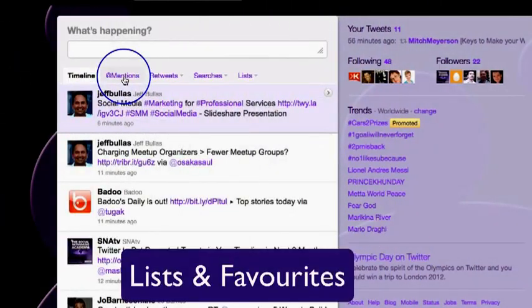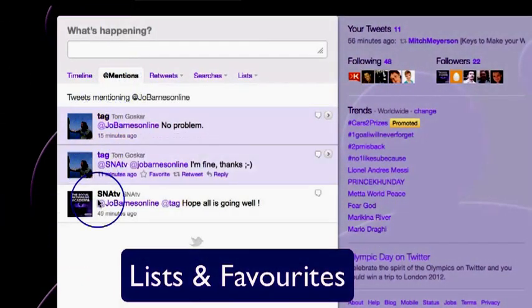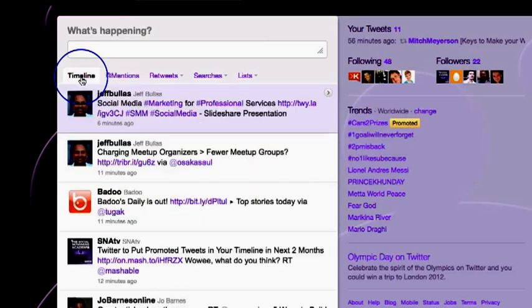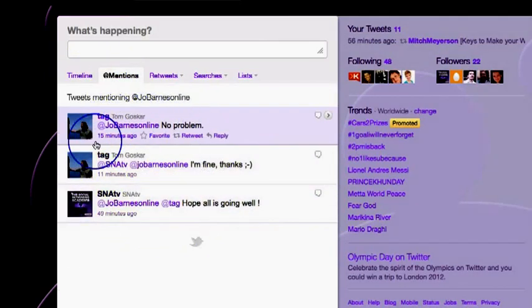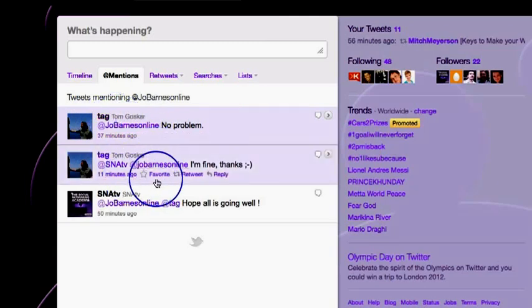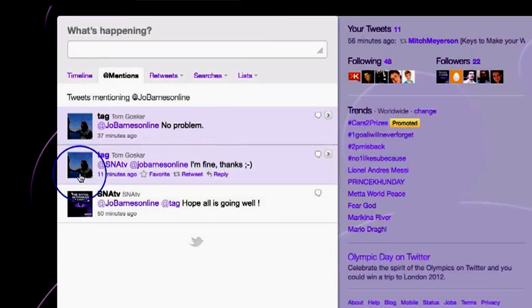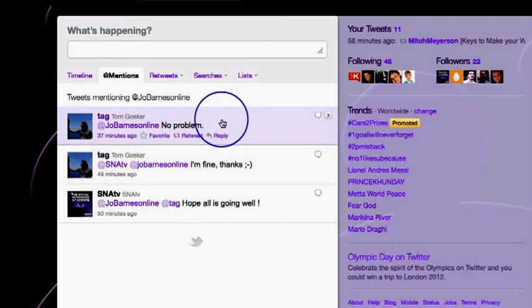Okay, so @mentions are where you have been mentioned in somebody else's tweet. If you're actually following that person, it will also have shown up on your timeline. If you're not following that person, it will only show up in here. So this is where people may have replied to something you've said, but you're not following them. Maybe you, like I did, @tagged this guy in a post by mistake, and he responded. It didn't show up on my timeline because I'm not following him. It showed up here in my @mentions.